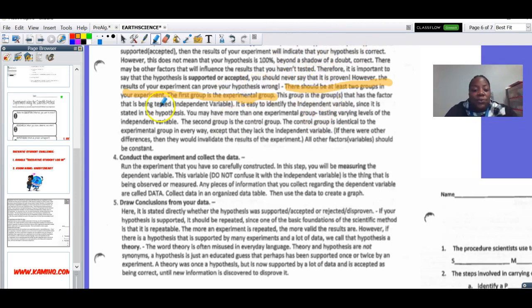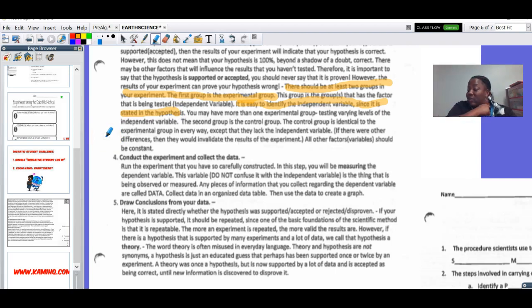There should be at least two groups in your experiment. The first group is the experimental group. This group has a factor that is being tested, which is called the independent variable. So, independent variable is a thing that's being tested in your experiment. What are we testing again? It is easy to identify the independent variable since it is stated in the hypothesis. Usually, the independent variable is stated in your hypothesis.